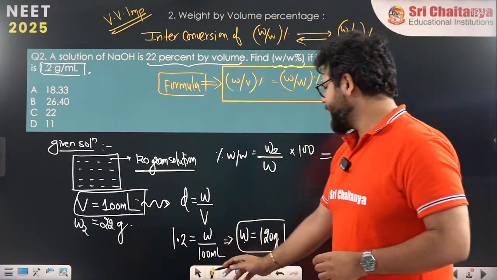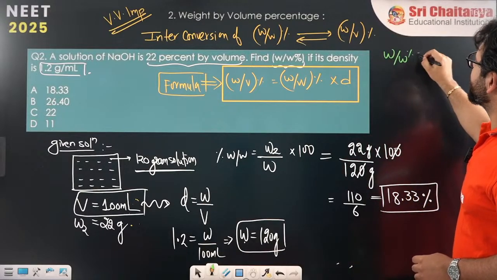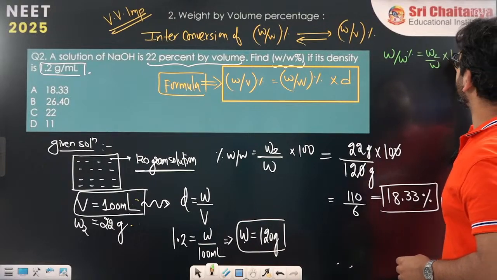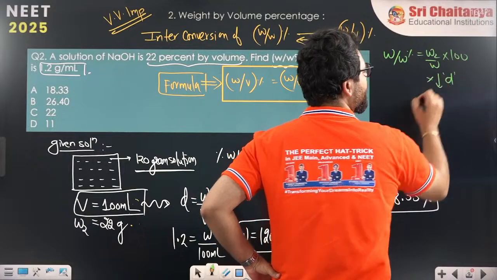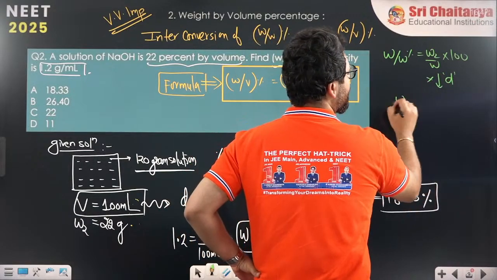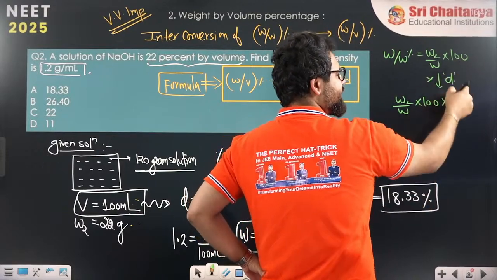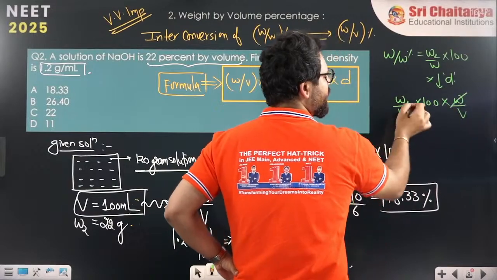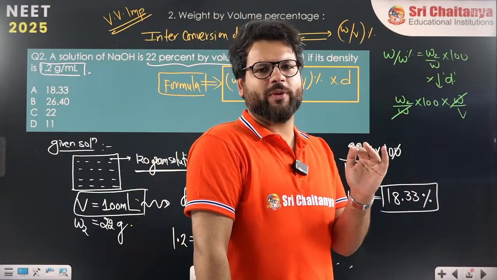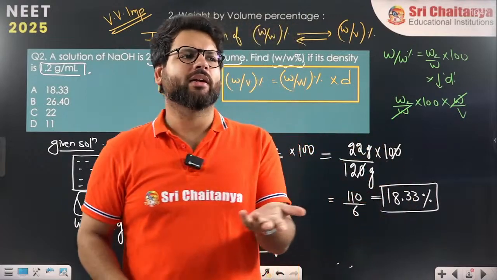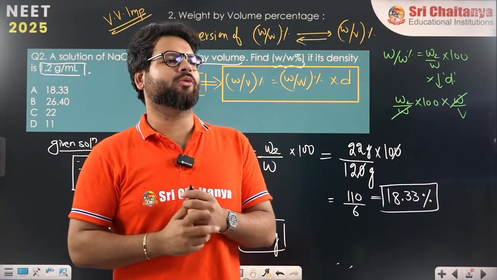You can easily see how we reached this formula. We know that weight by weight percentage is W2 by W into 100. If I multiply this with density, I'll get W2 by W into 100 into density. Density is nothing but weight by volume, so W will cancel out, and we have reached weight by volume percentage. So when I take W by W percent and multiply by density, it automatically becomes weight by volume percent. Is it clear to all of you, yes or no?